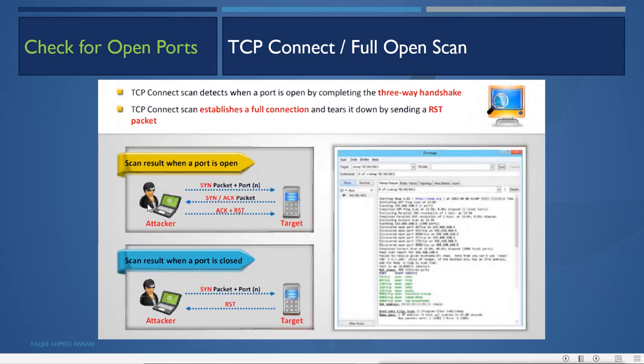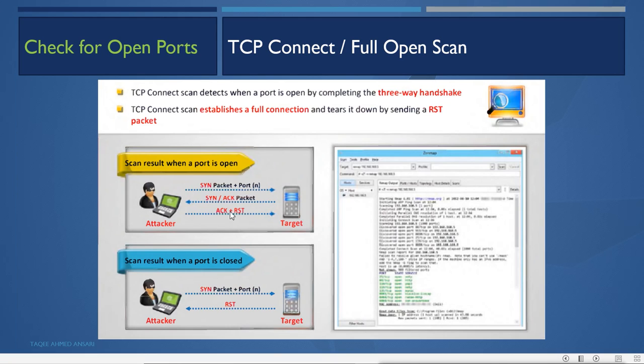Now when the attacker gets the SYN-ACK, that means the attacker now knows that the service is running and the port is open on that target, but the attacker doesn't have to send data. Remember, the attacker doesn't want to send data or establish a real connection; it is only establishing the connection to check the open port. So it will send the ACK back. The attacker will send the ACK flag to the target machine. Now by sending the ACK, the connection will be established.